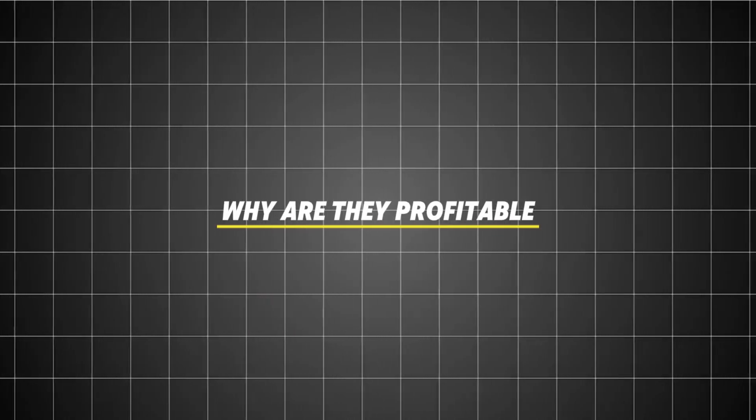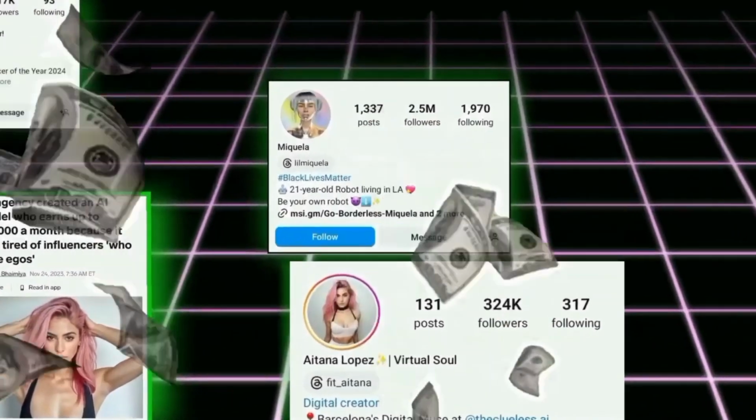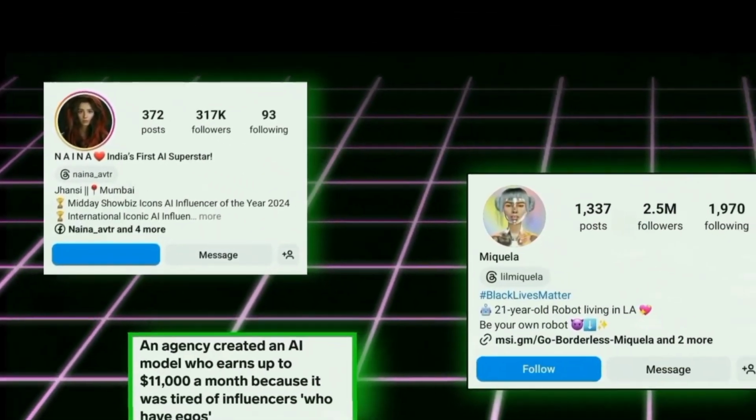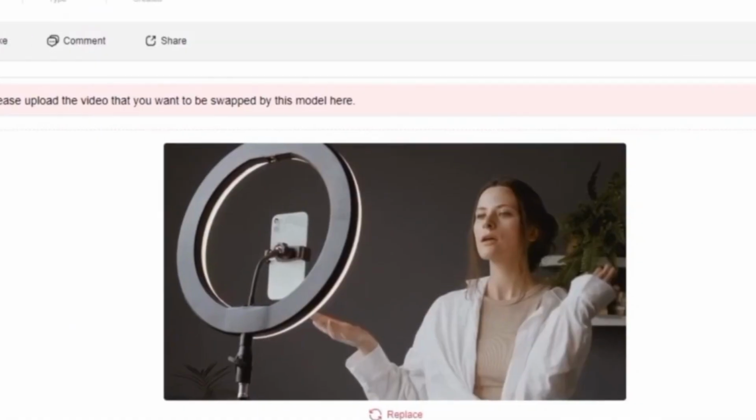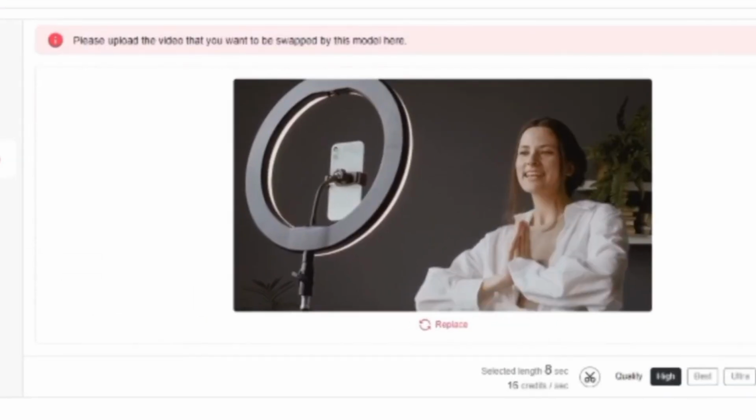So, why are they profitable? For one, they're cost-effective. No travel expenses, no professional photo shoots, and no need for a social media manager. AI influencers can post regularly, engage with audiences, and promote products in any niche, all while keeping expenses low.